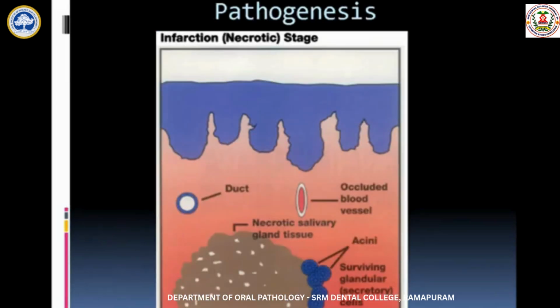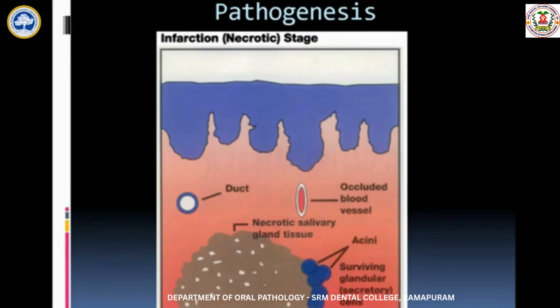So basically what happens here? Necrotizing sialometaplasia has been divided into 5 stages, given by Anneroth and Hansen. So it undergoes 5 histological changes. What are those changes? The first is the infarction or necrotic stage. The second stage is the sequestration stage. The third is the ulcerative stage. The fourth is the reparative stage. And the fifth is the healed stage. So these are the 5 pathological changes which happen in necrotizing sialometaplasia.